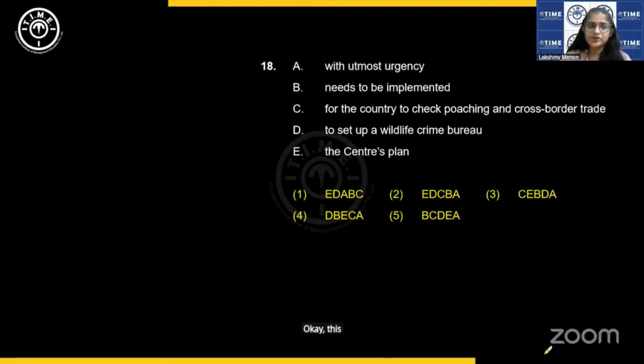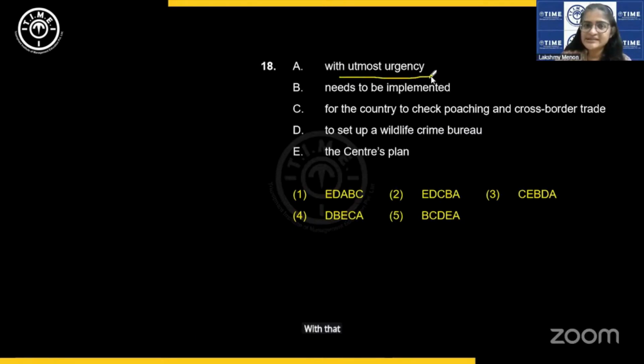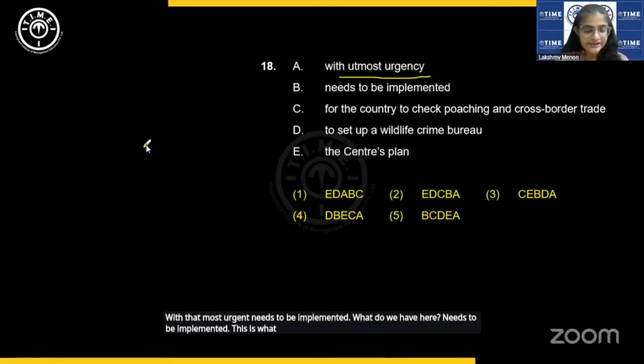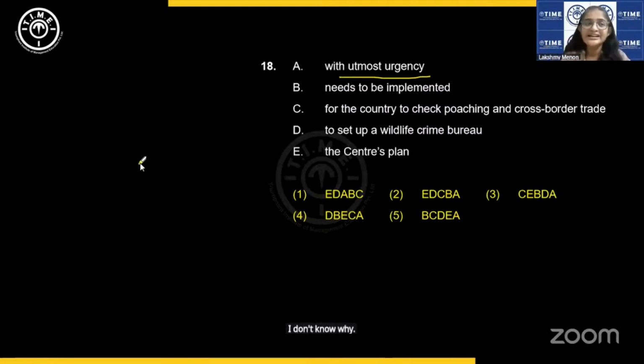Okay, this I will do with you actually because I want to point out certain things here. "With utmost urgency needs to be implemented." What do we have here? "Needs to be implemented." This is what I wanted to point out to you. "Needs to be implemented with utmost urgency." Common usage if you are used to reading newspapers. If you ask me why, I don't know why. That is called usage, English usage. Needs to be implemented with utmost urgency.